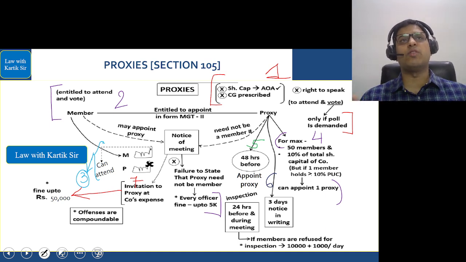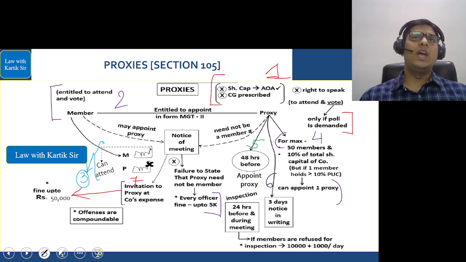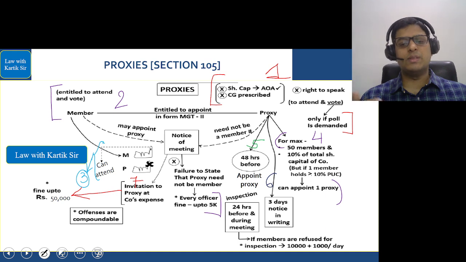A proxy can be a proxy for how many members? For a maximum of 50 members holding up to 10% of the total share capital of the company. If a member holds more than 10%, can he appoint a proxy? The answer is yes, but that proxy cannot be a proxy for any other member. The member has to appoint a proxy 48 hours before the meeting.